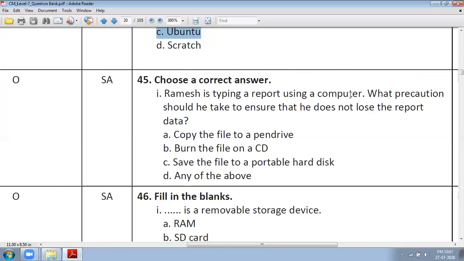Ramesh is typing a report using a computer. What precautions should he take to ensure that he does not lose the report data? It means he can save the data in a pen drive, in a CD or a portable hard disk. So the answer will be any of the above or all of the above.